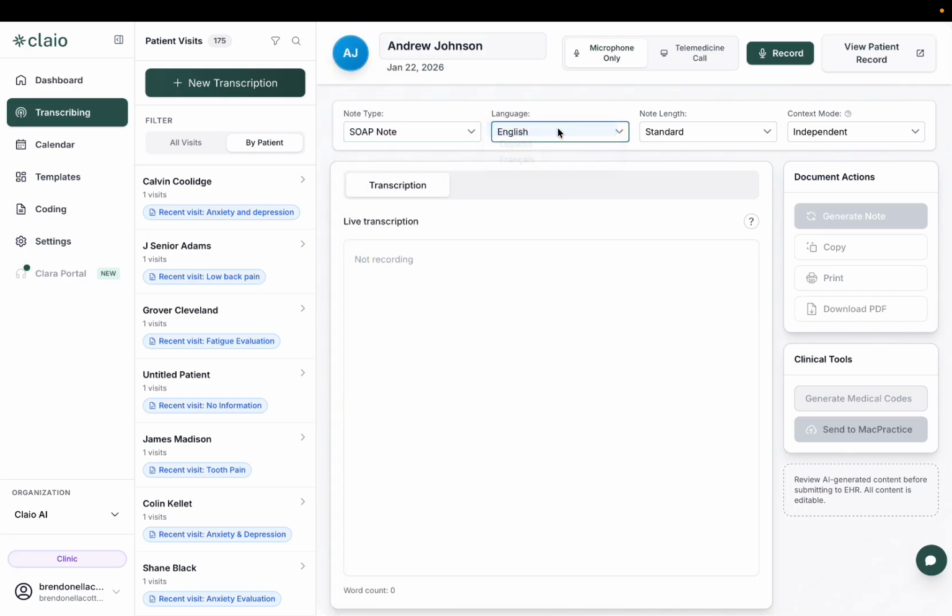Select your language. I'll be doing English. Note length, I'm going to set it to standard, but you can choose concise if you'd like a shorter note or detailed if you want longer. And then when you're ready to get started, you just want to click that green record button in the top right.